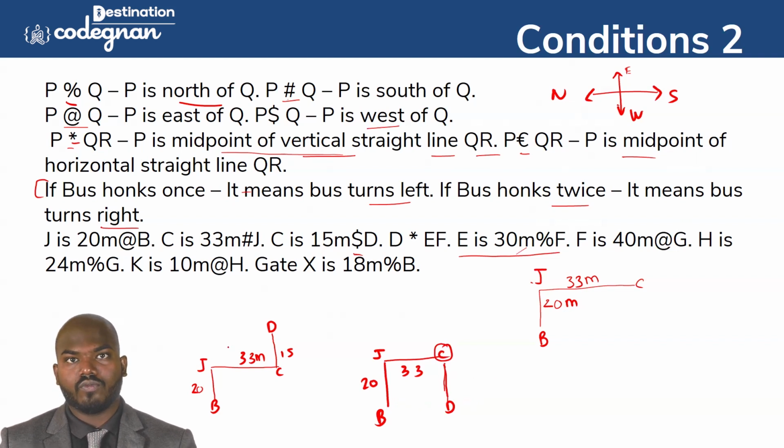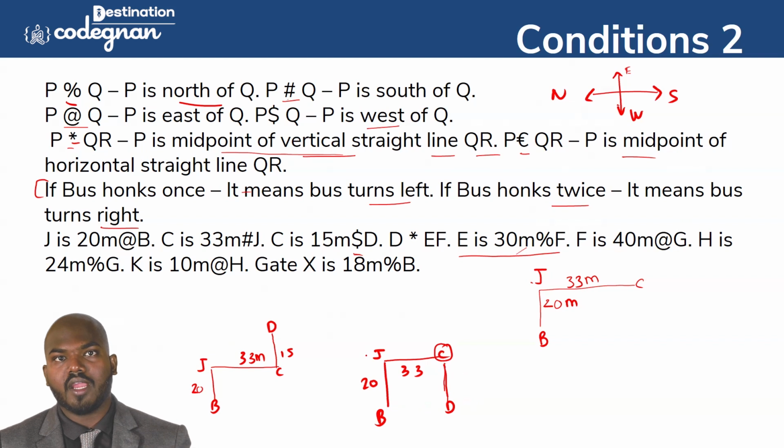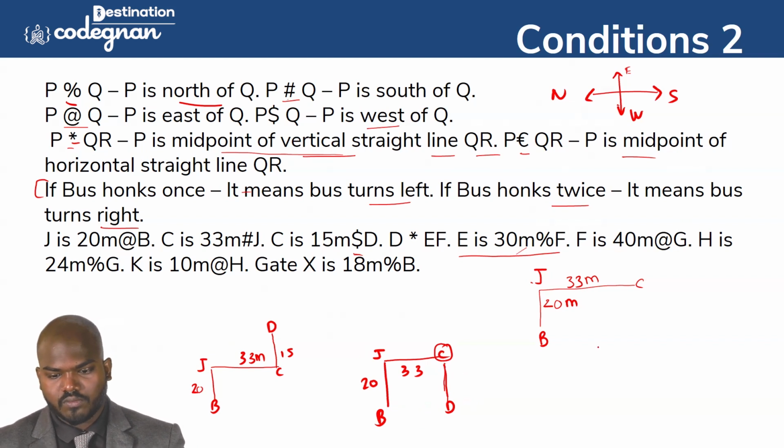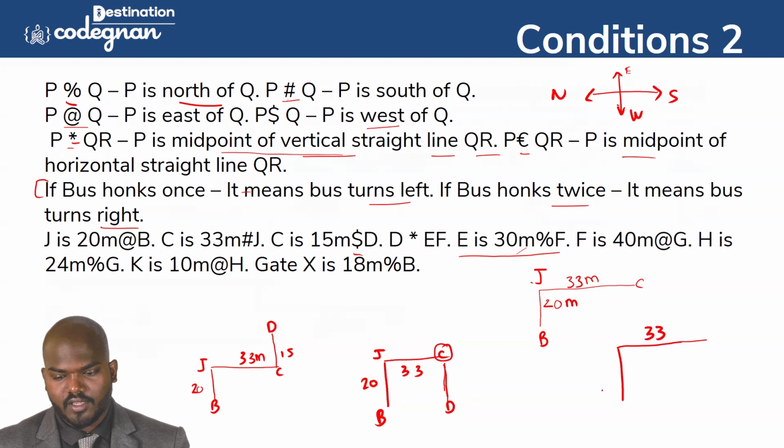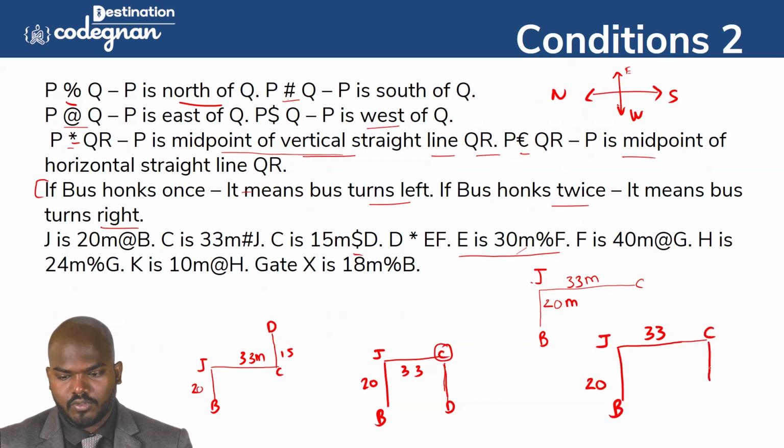So we are drawing the diagram, but most probably we can't use the scale while making the line, but keep the scale in your mind, because we are making an equal diagram, so that shouldn't happen. So the final diagram is written here. You see this is a lot of work, but we have to do it. Okay, so 33 meter size you need to make. Okay, 33, this is called 20. And this is J, and this is B, this is C, then 15 will come up to this one. Okay, 15 means I'll come up to this one.